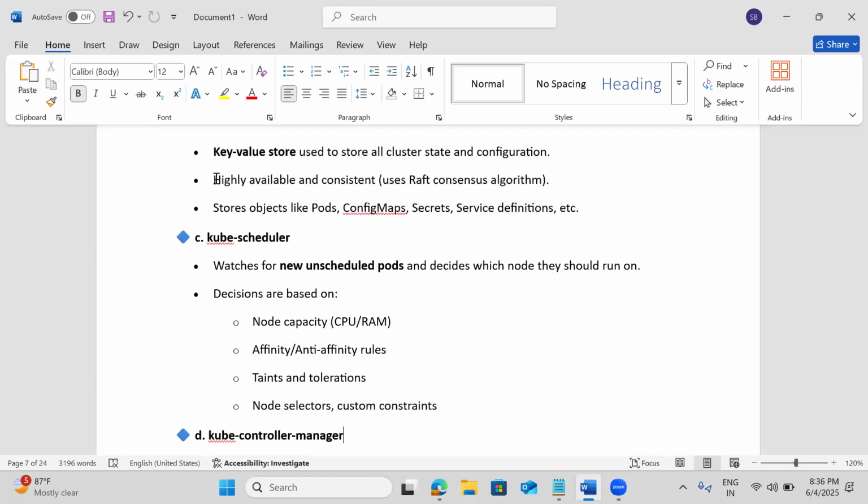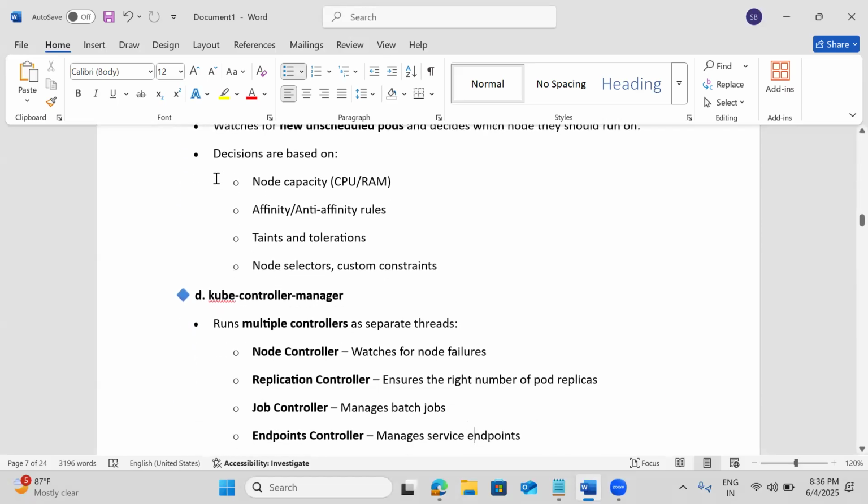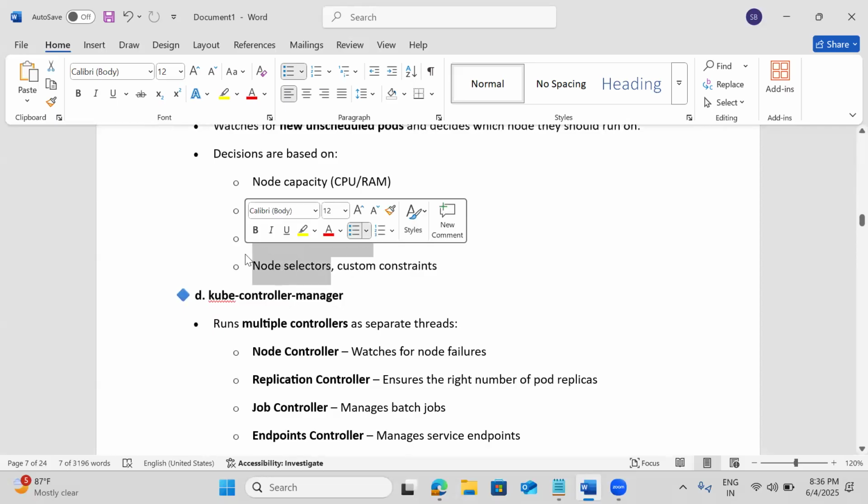It decides based on node capacity, affinity, and anti-affinity, which we will discuss. You also get a term called node selector. It's already selected for you, say screen 2 or screen 3, already assigned to you as a node selector, and that is the reason you go to that particular screen. But here the scheduling happens dynamically.